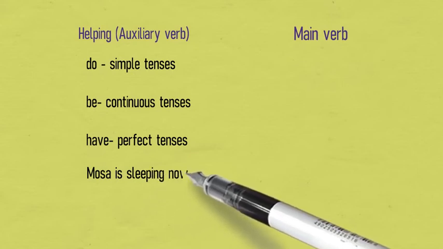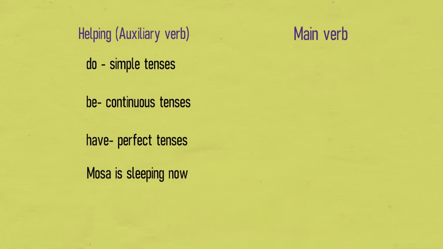Now let's discuss an example. Musa is sleeping now. In this sentence, we have two verbs, is and sleeping. The main verb is sleeping, which is an action, and is is a helping verb because it shows the tense of this sentence.